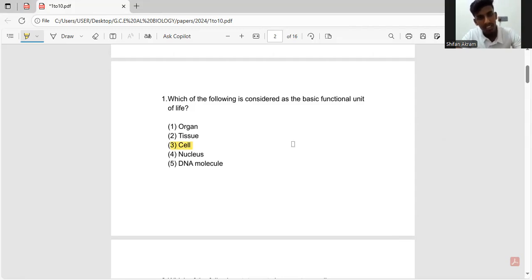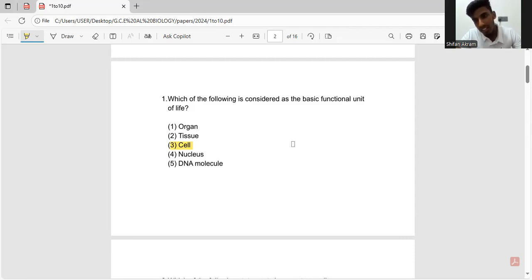But why can't we consider something like a tissue or an organ as a basic functional unit? A tissue is made up of a lot of cells, so it is much bigger than a cell and cannot be considered basic. For something to be basic, it has to be the smallest entity.